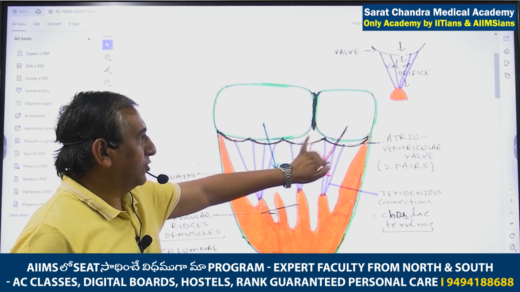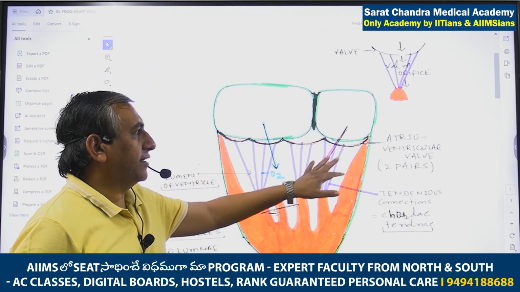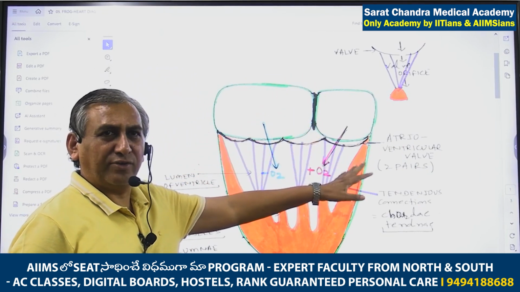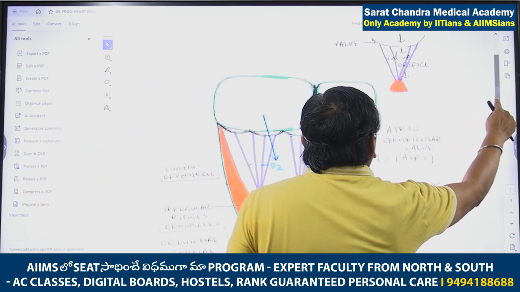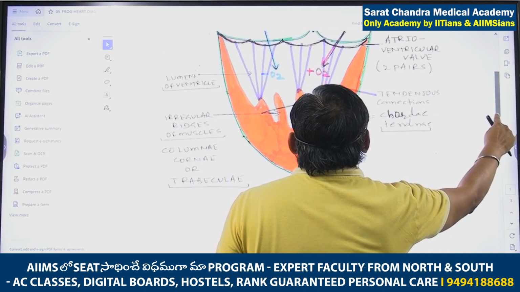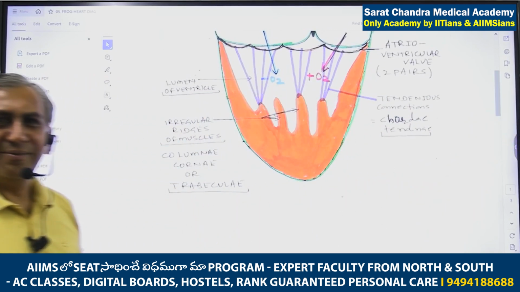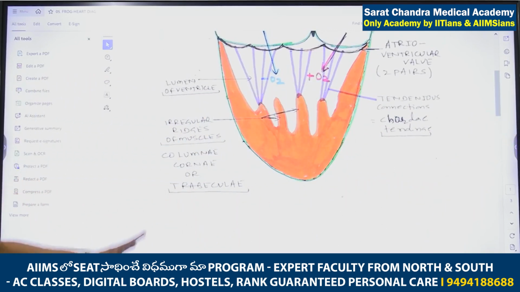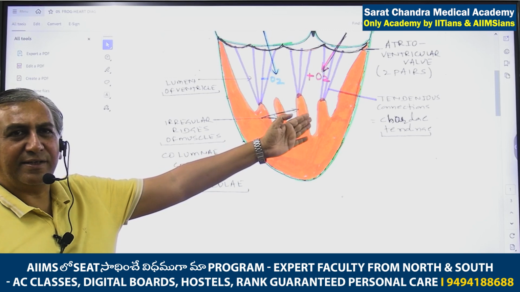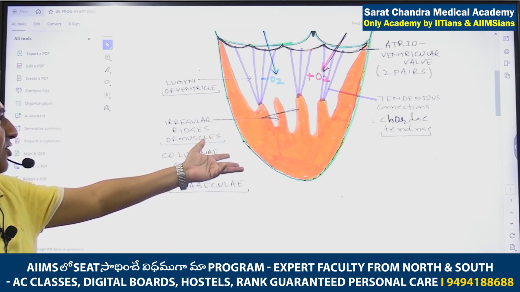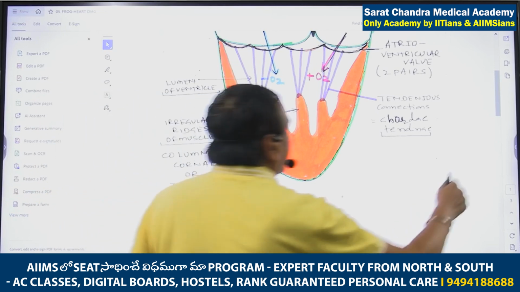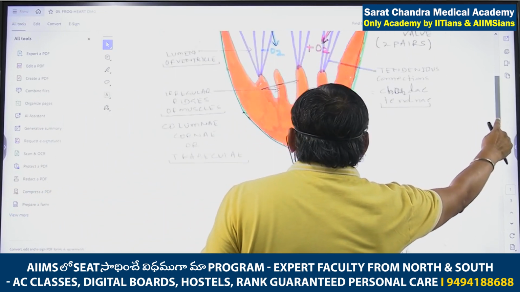Valves are present between the auricle and ventricles, the atrioventricular valves. Muscles are present in the ventricles, and the size of the ventricles is always greater than the auricle. They also have chordae tendineae and all the structures related with the ventricle.